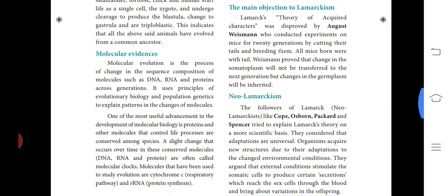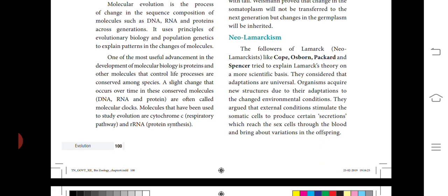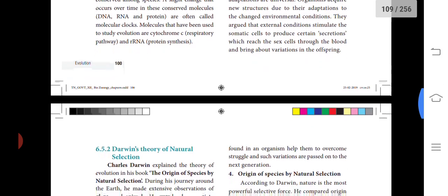So next one is Neo-Lamarckism. The followers of Lamarck, Neo-Lamarckists like Cope, Osborn, Packard and Spencer, tried to explain Lamarck's theory on a more scientific basis. They considered that adaptations are universal. Organisms acquire new structures due to their adaptation to changing environmental conditions. They argued that external conditions stimulate the somatic cells to produce certain secretions which reach the sex cells through the blood and bring about variations in the offspring.